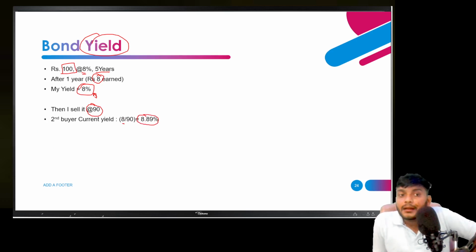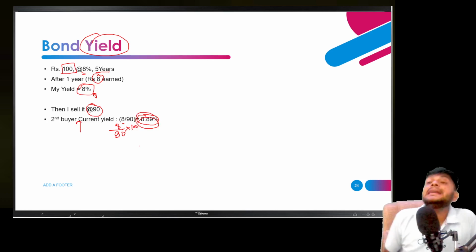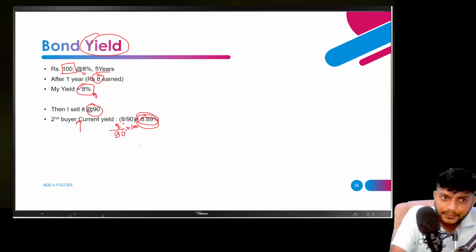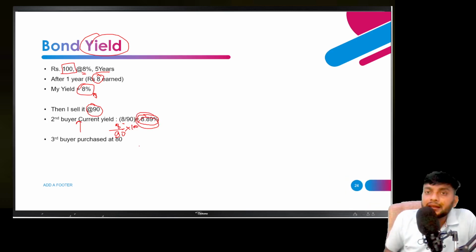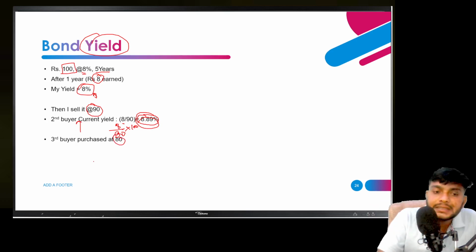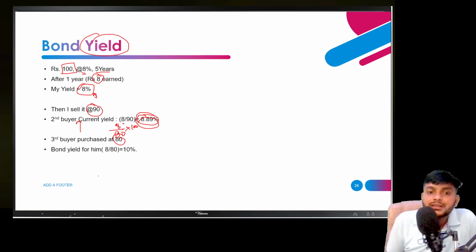Now think, that buyer purchased the bond for 90 rupees. Actually the price is 100, but he purchased from me, so I offered him a 10 rupee discount. So he purchased for 90 rupees, and his earning is 8 rupees. So at the end of the year he gets a yield of 8.89%. Again this buyer sells this security to another buyer for 80 rupees. Now the third buyer purchases the same security for 80 rupees, and he will also get 8 rupees of interest. His yield is increased to 10% now.